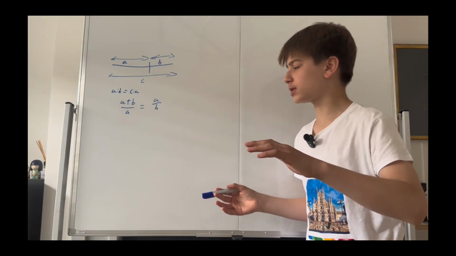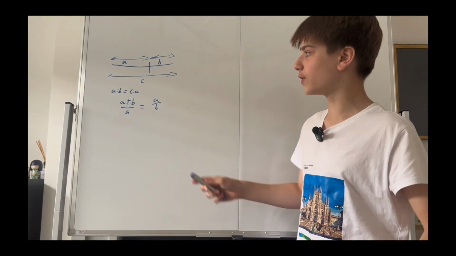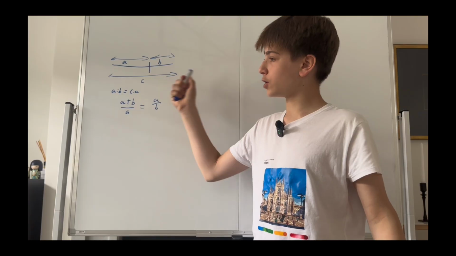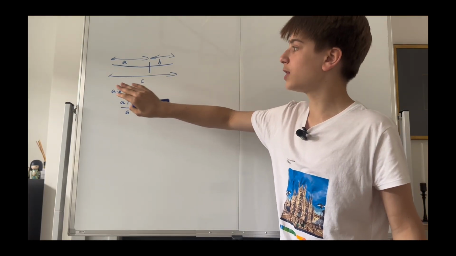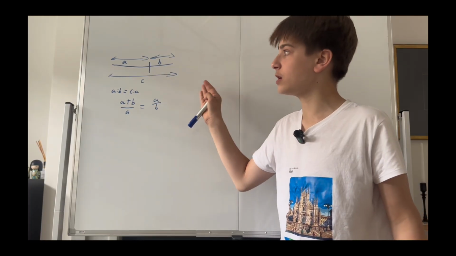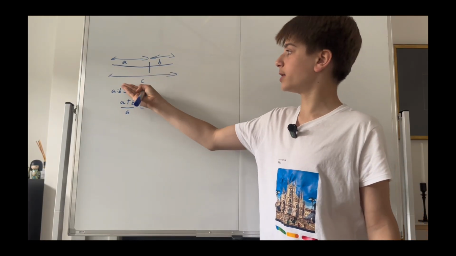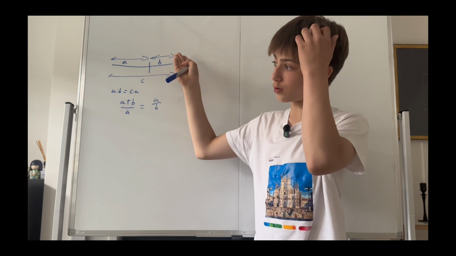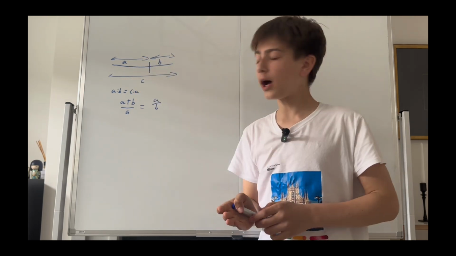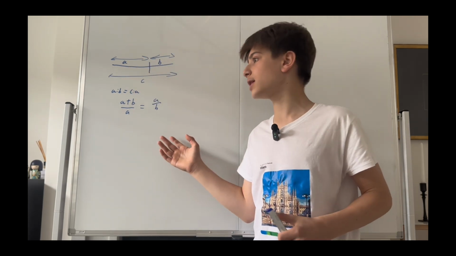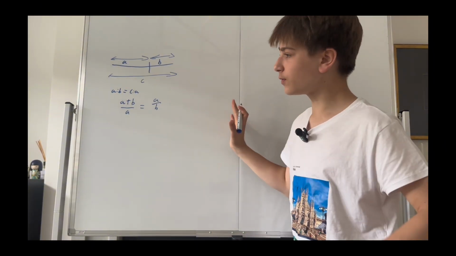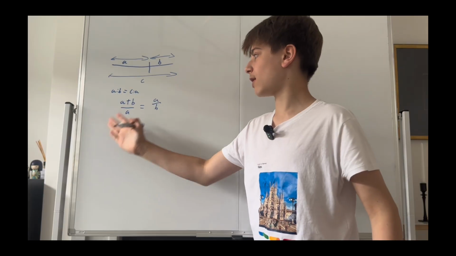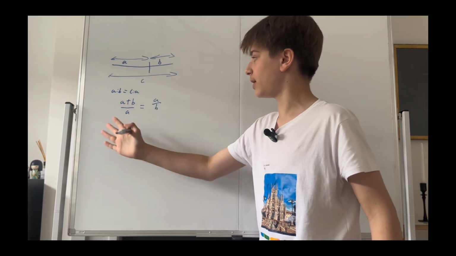Now, how do we turn this geometric concept, that the ratio between the longer side and the short side equals the ratio between the entire line and the bigger line, into 1.618, or phi? Well, first of all, let's just manipulate this.